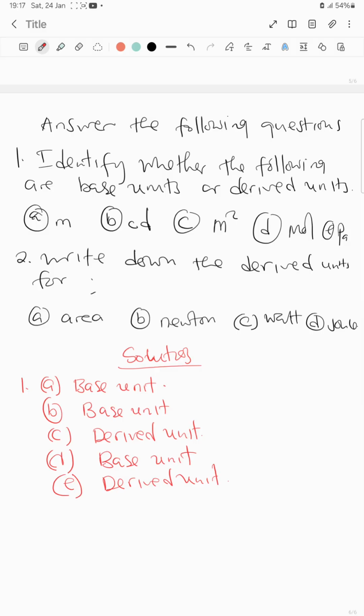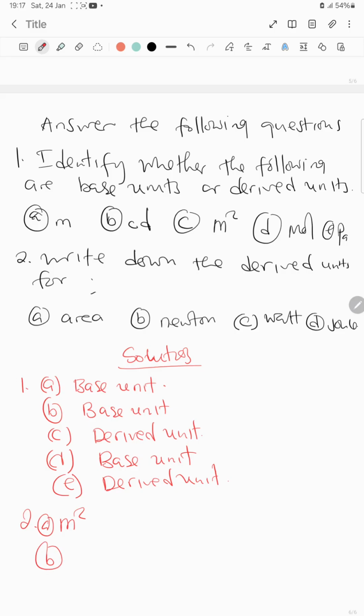These are the solutions. So now we go to question 2. Write down the derived units for area. So the derived unit for area is the square meter. Now this was for A. Now we go to B.